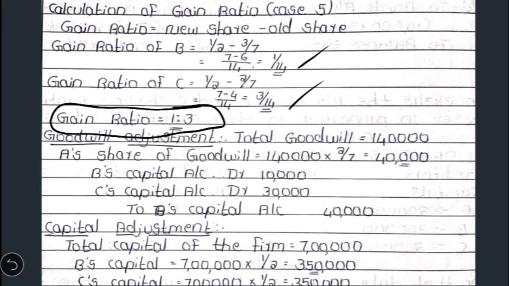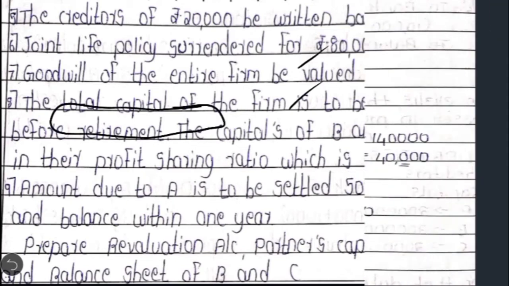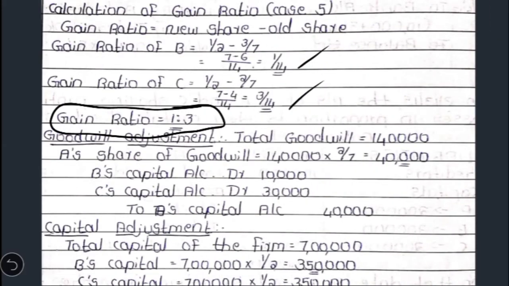Now in this 1:3 ratio, we have to make the goodwill adjustment. The total goodwill of the firm is valued at 1,40,000, but we have to show only the retiring partner's share, that is 2/7. So let's also show the second working note with regard to goodwill adjustment. Total goodwill is 1,40,000. A's share of goodwill is 1,40,000 into 2/7, which comes to 40,000, and this should be distributed between B and C in the gain ratio of 1:3.